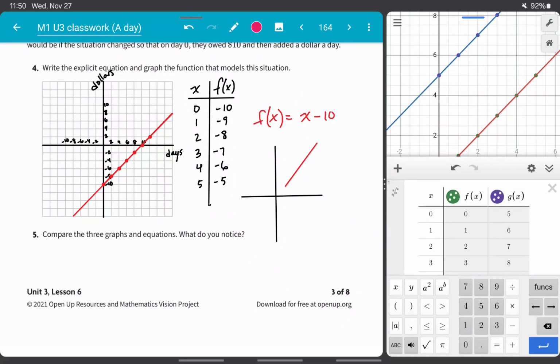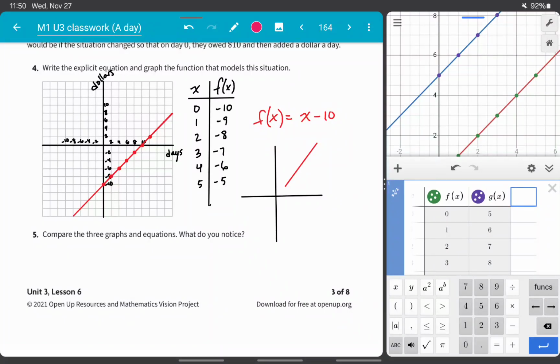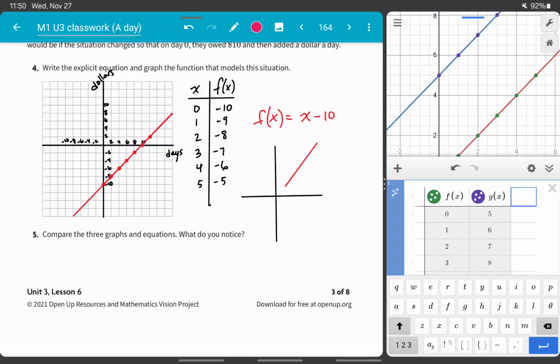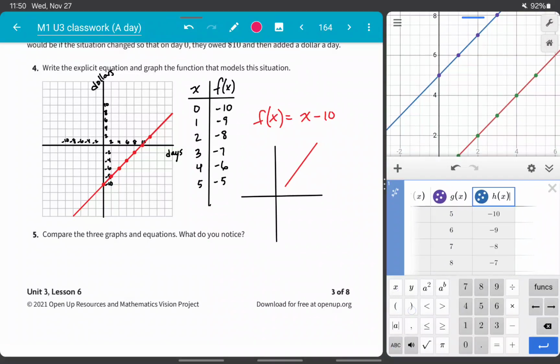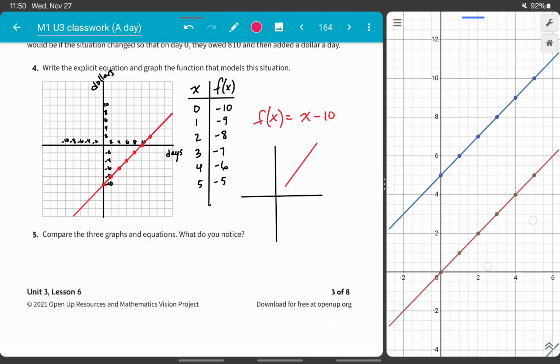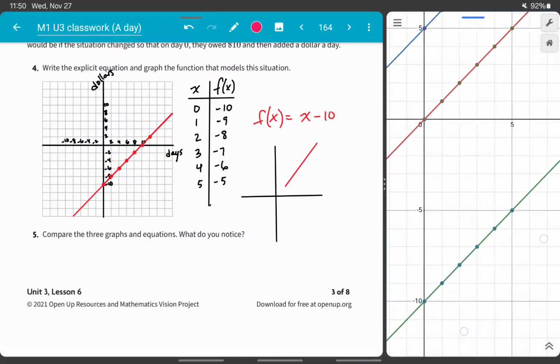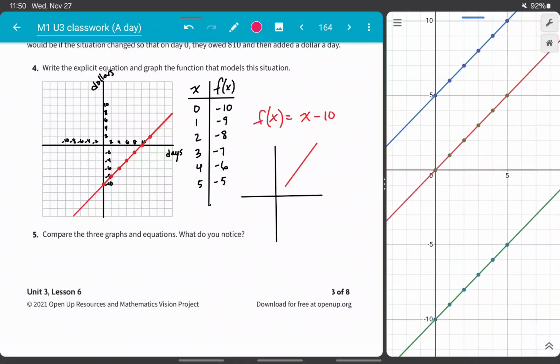And then I'm going to go up here to the table. I'm going to add h of x here. Now all of our points are filled in. You can see them down here. So you see that all three of these lines are going the same direction. That means they all have the same slope. So I can say all three graphs have the same slopes.